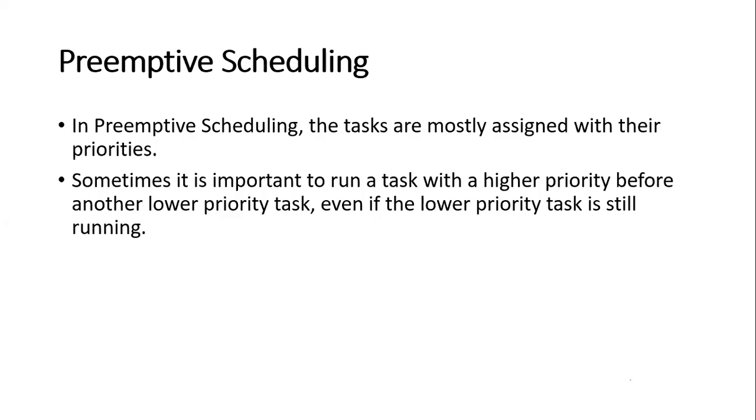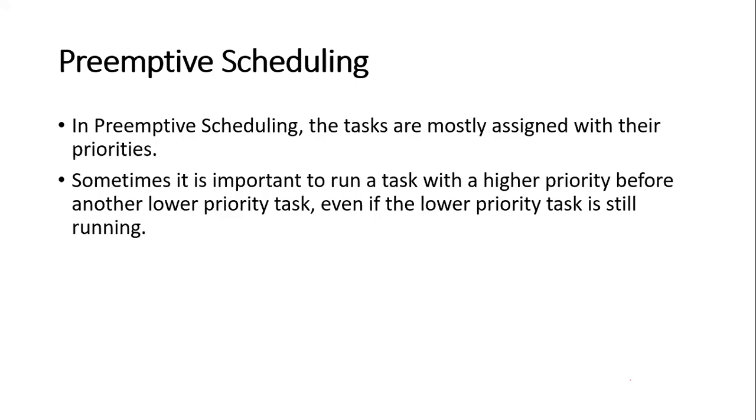Suppose one process is already running in the system. While that process is running, a higher priority process comes into the ready queue. At that time, the running process, which is a lower priority process, should be stopped, because a higher priority process has arrived in the ready queue.